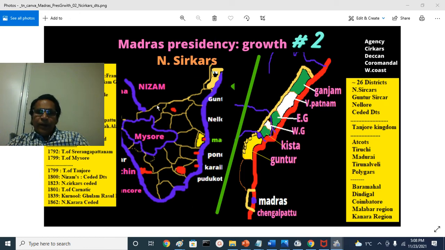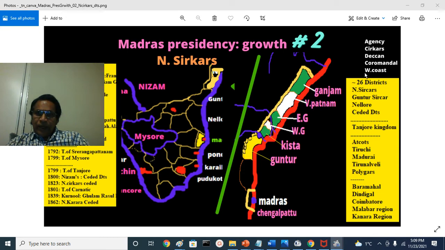Then we have Deccan Division or Ceded Division: Rayalaseema, Ballari, Kurnool, Anantapur, Kadapa and Chittur. Then Coromandel Division, Tamil speaking area, that is Tirunelveli, Madurai, Tanjavuru, Tiruchirappalli, South Arcot, North Arcot, Chengalpattu, Madras, Baramahal, that is Salem, and Coimbatore, Nilgiris.